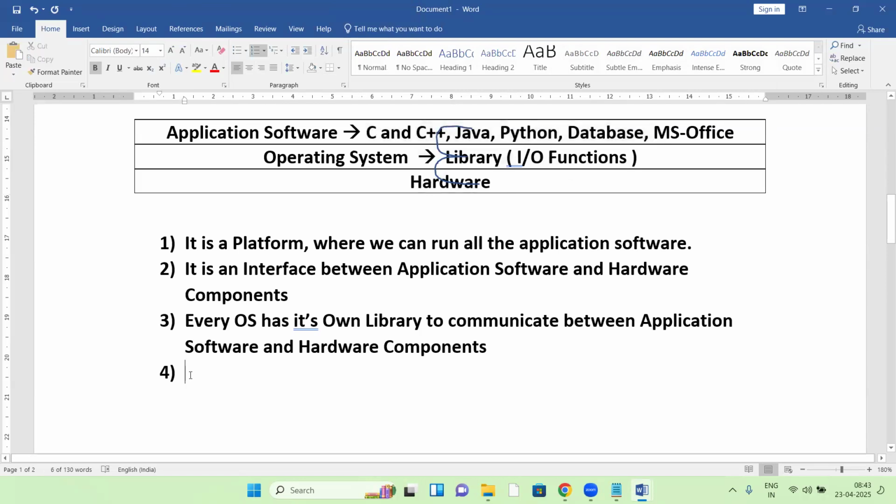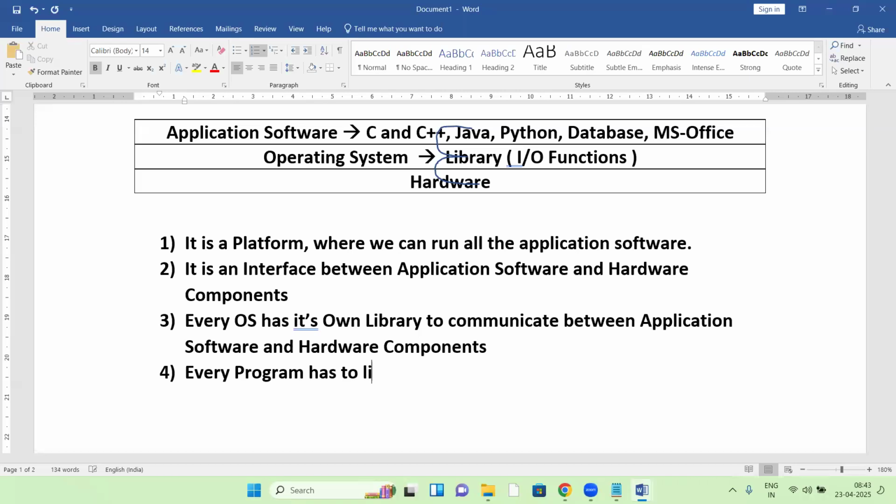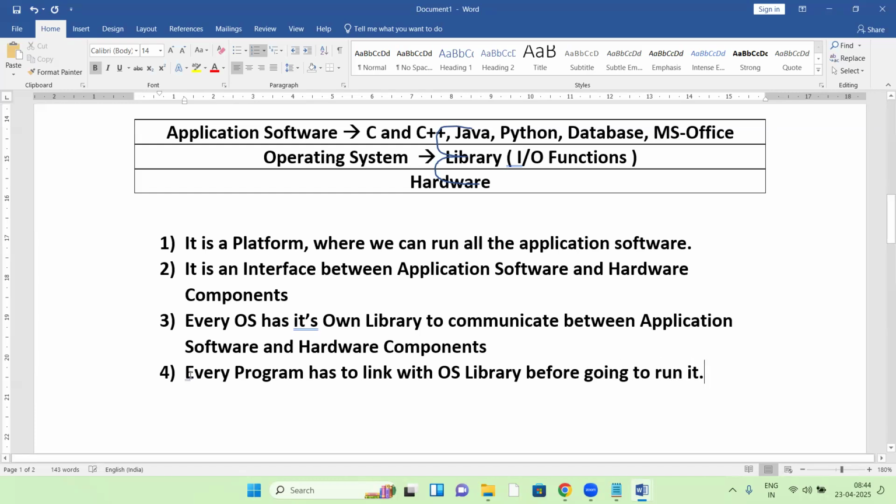Every program, maybe a C program or Java program or C++ or Python, has to link with the OS library before it runs.